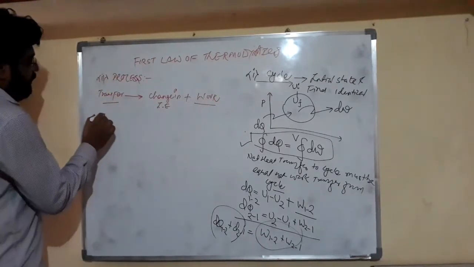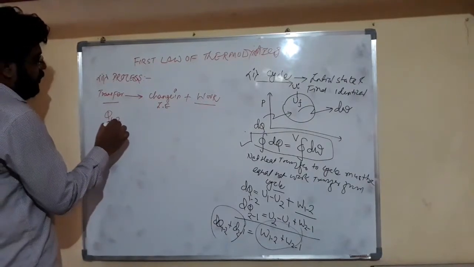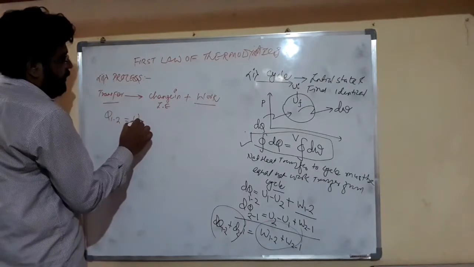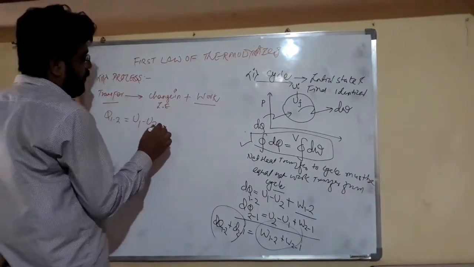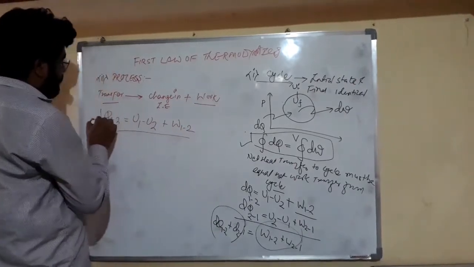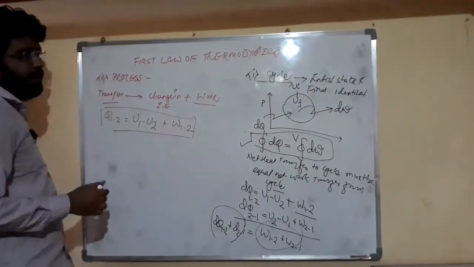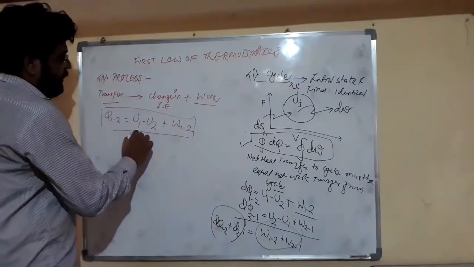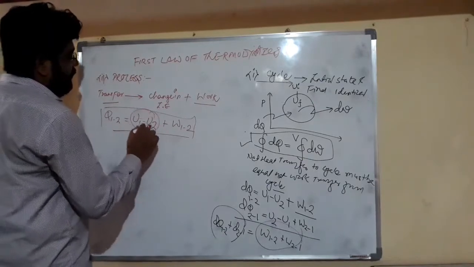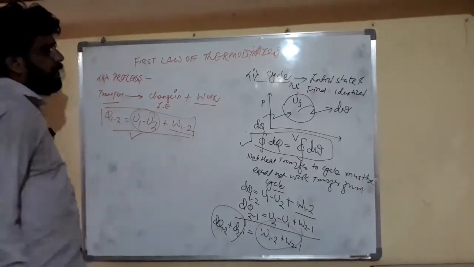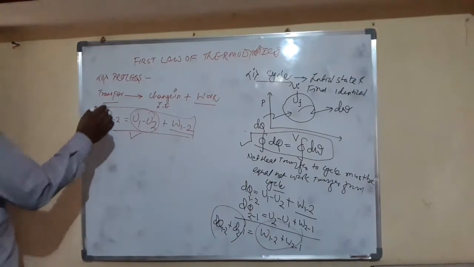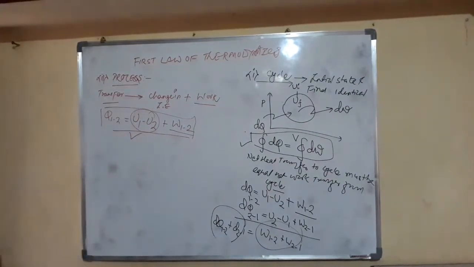It means friends, if we are supplying heat from 1 to 2 in any process, then it is used to change its internal energy from U1 to U2 and is used to do some work. Our heat is used to change the internal energy of the system, and some heat is used to do work. So friends, this is our first law of thermodynamics for a process.